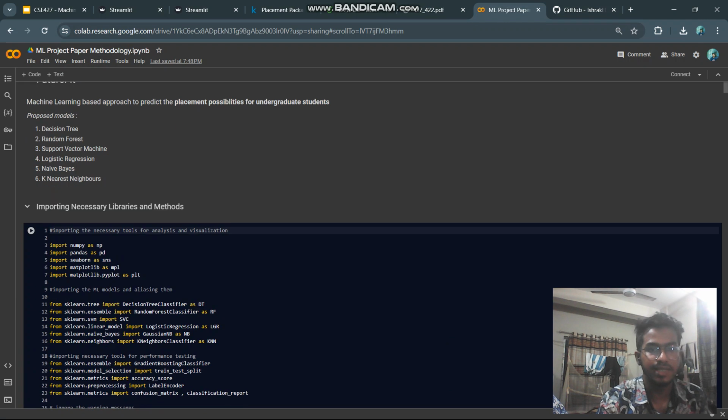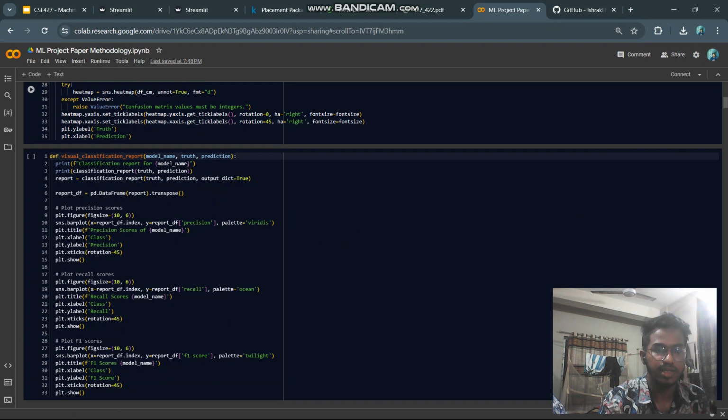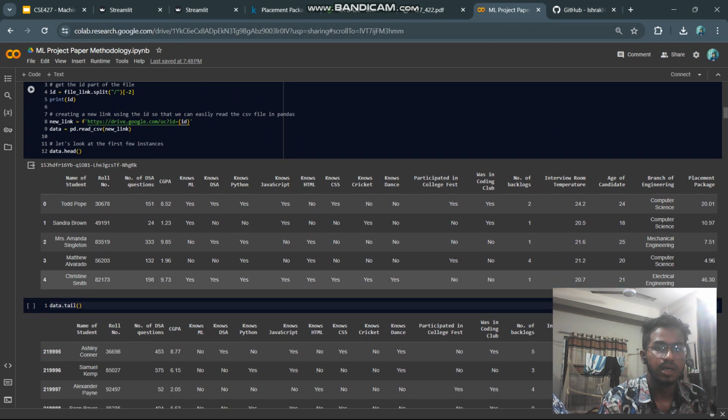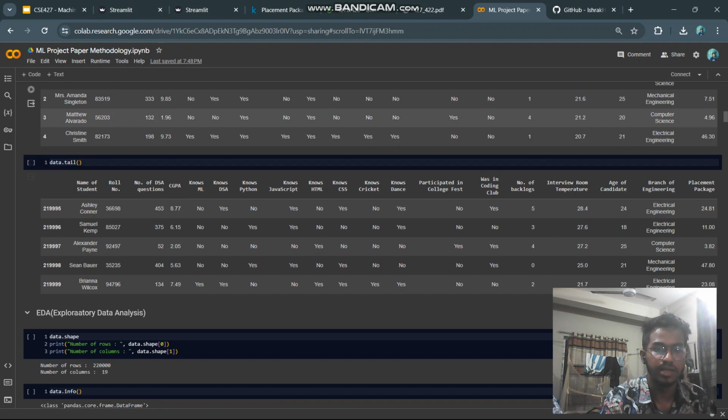Now if we go to the core part, which is the most important part, firstly you can see that we imported the libraries, then some ideas about our dataset. There are 19 columns where all the features are mentioned, like name, roll number, and interview room temperature. These features will not contribute much to our model, so we drop them later.